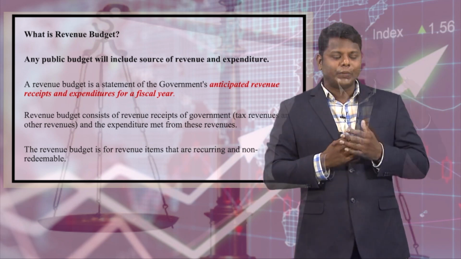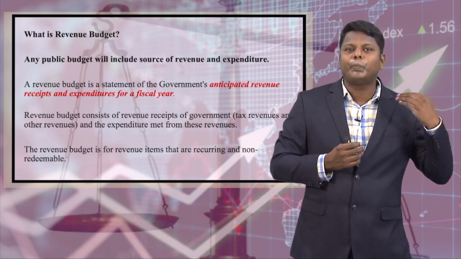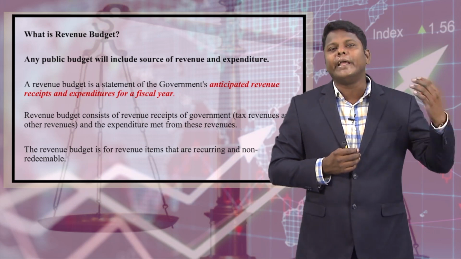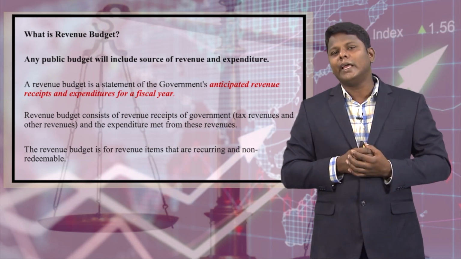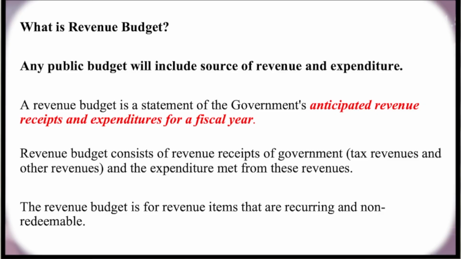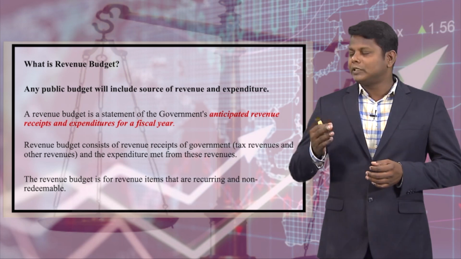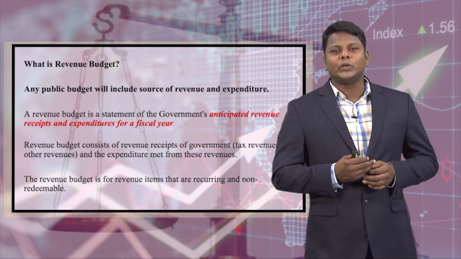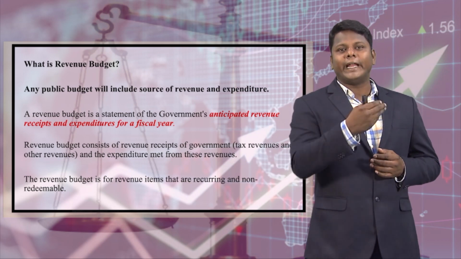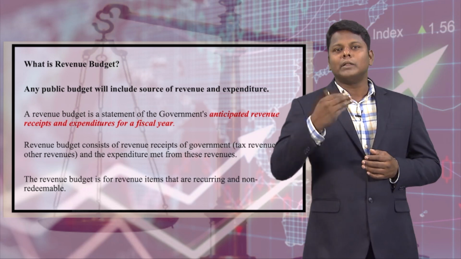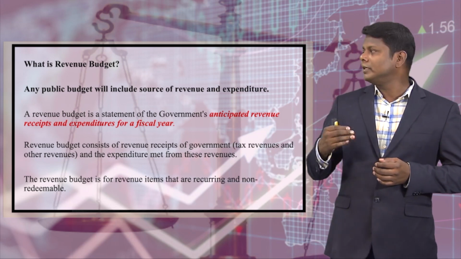At the same time, the government has the responsibility to spend money to meet day-to-day expenditures. The revenue budget is for revenue items that are recurring and non-redeemable. The revenue that comes from various sources is recurring, which means, for example, if it is interest, the government can get interest on a monthly or yearly basis. At the same time it is non-redeemable, they need not pay it back.